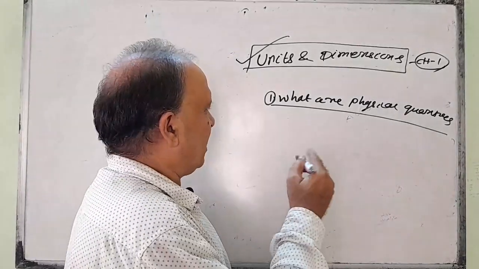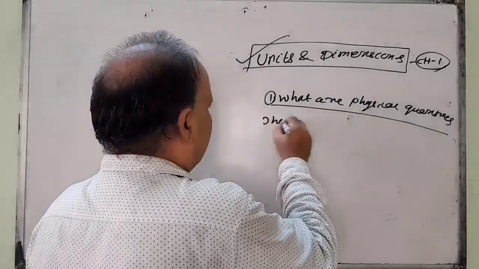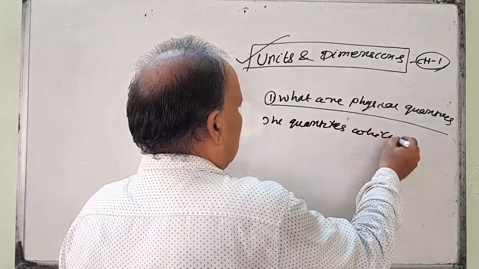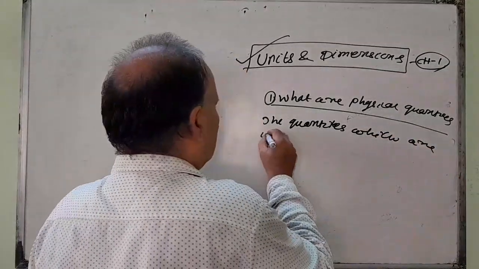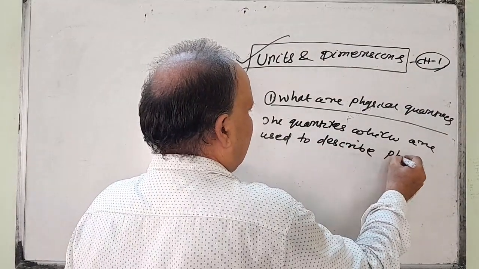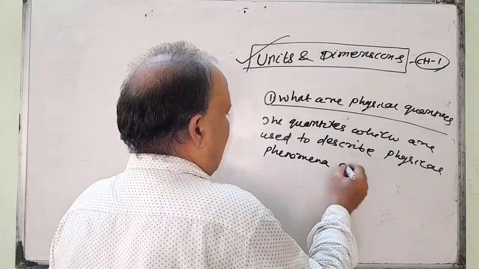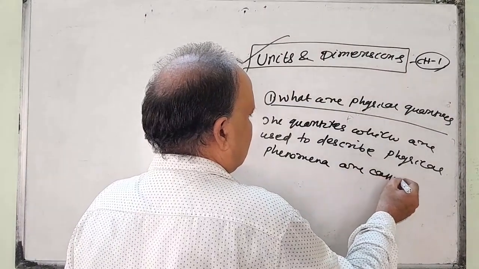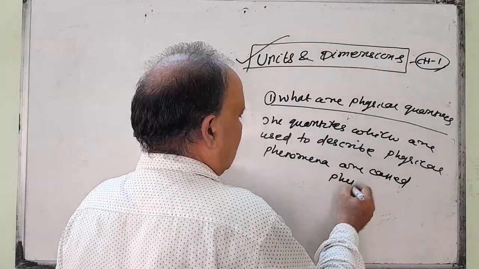So what are physical quantities? The quantities which are used to describe physical phenomena are called physical quantities.